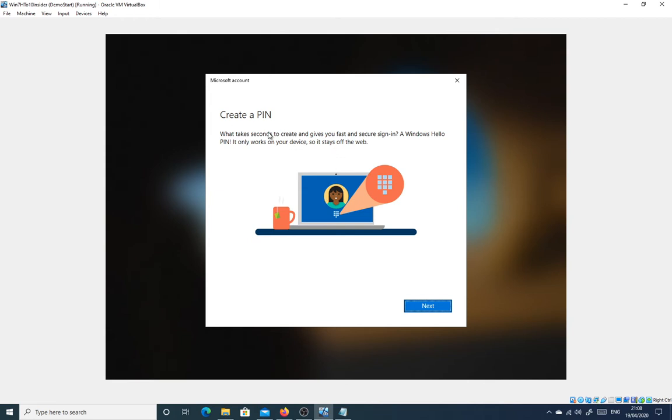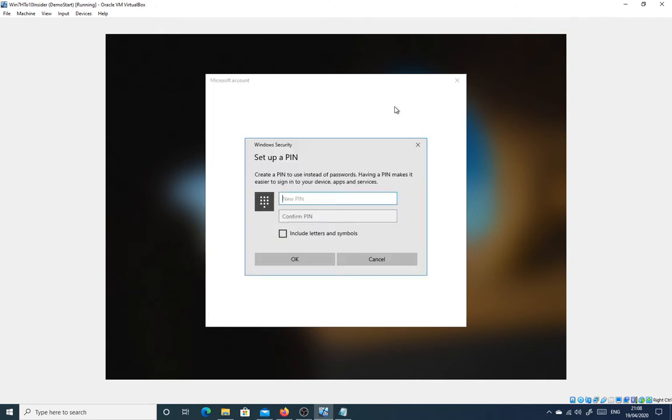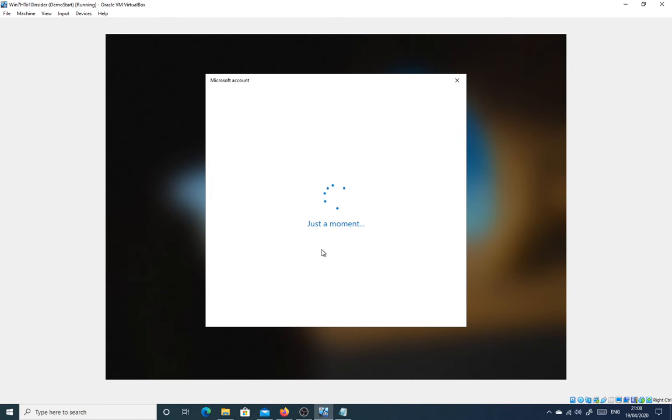And I'm being prompted here to create a PIN. This is just a short series of numbers that's easier for her to type in than the full password. You can click the close button on the top incidentally and skip that, so they have to type the password in fully, but we can also set a short PIN that's easier to remember and type in. Need to be a little bit cleverer than that. Apparently 1, 2, 3, 4 is not allowed.